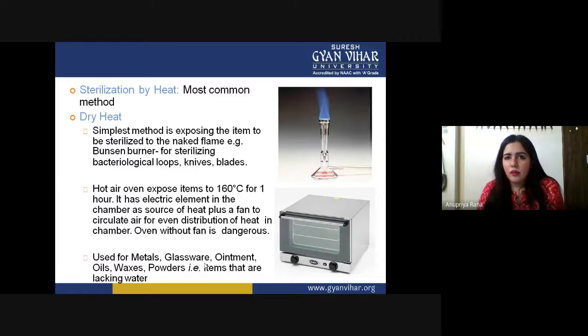If you are using an oven, it should have a fan inside it, because at any time a pressure can be generated by the hot air inside, and that has to be modulated. So having a fan is a necessary condition inside the oven, and it is placed at the bottom of the oven if you look carefully. Dry heat is used for metal, glassware, ornaments, oils, waxes, and powder items that lack water. These are the kinds of things you can sterilize with dry heat in the oven.